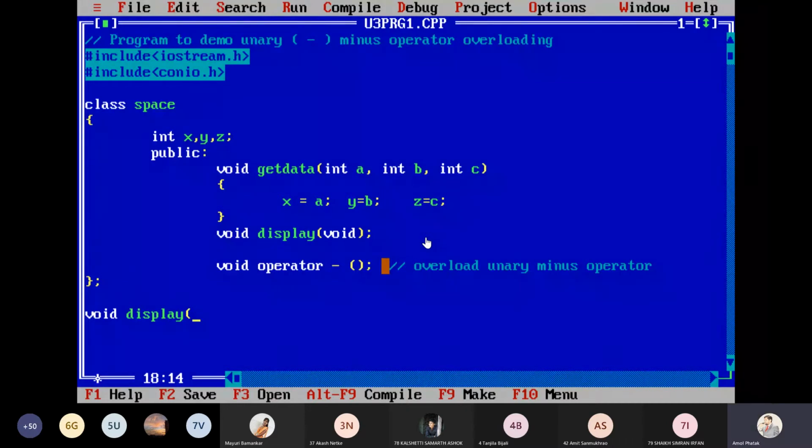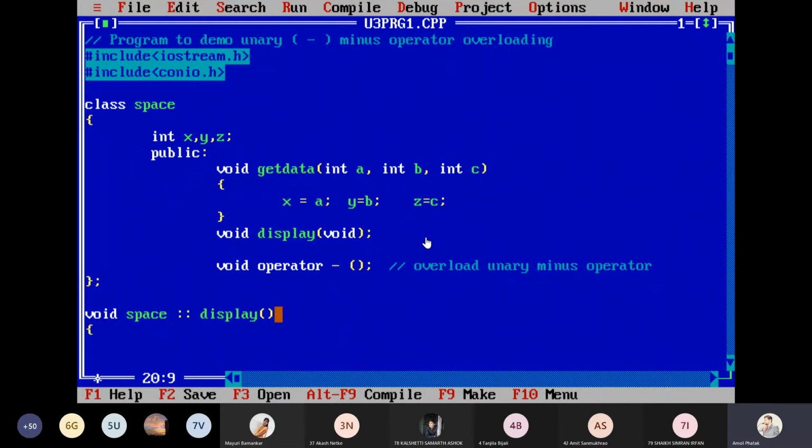First, write the void display. I'm not passing anything to it. But can I write directly here? No, I must go for the scope resolution operator, because the display function belongs to which class? That I must specify. So I must write void, then space, then the class name, scope resolution operator and display. Okay, that is correct.